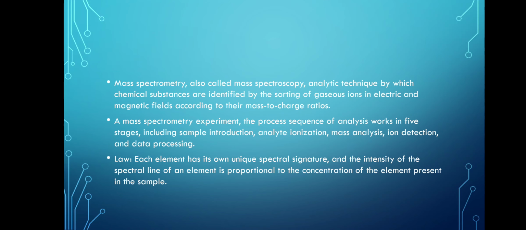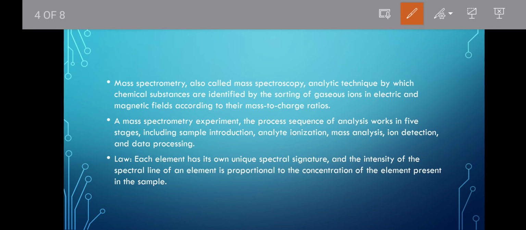This mass spectroscopy, as I have already said, is also known as mass spectrometry. Both are the same. They are analytical techniques. Here we are studying chemical substances, which are identified by sorting of gaseous ions in electric and magnetic fields according to their mass to charge ratio. So mass to charge ratio is studied here.